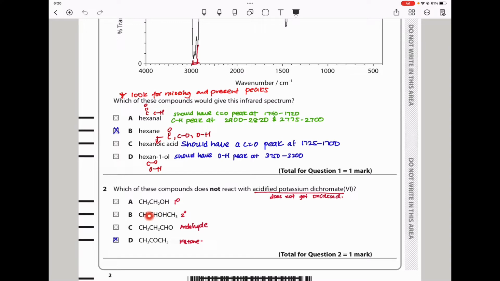This one is a secondary alcohol. This can be oxidized to ketones. That is an aldehyde. It can be oxidized to carboxylic acids. And this is a ketone. Ketones can never be oxidized, so the correct answer here should be the D here.